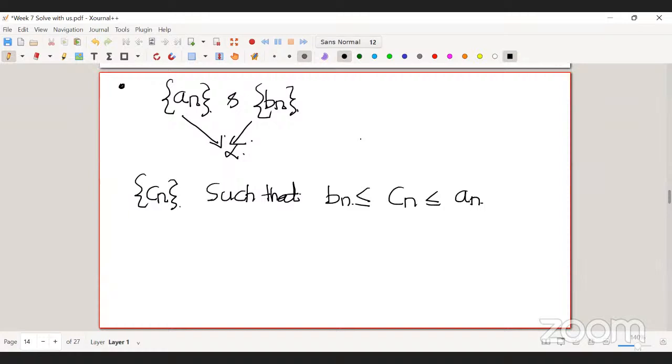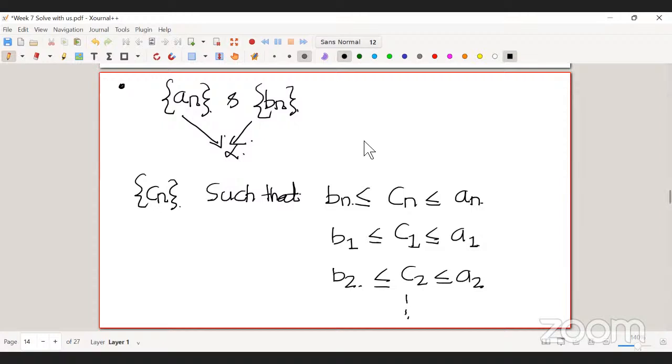Basically c1 is in between a1 and b1, c2 is in between a2 and b2, and similarly for all the terms of cn. Then it's saying that the limit of cn is also alpha.